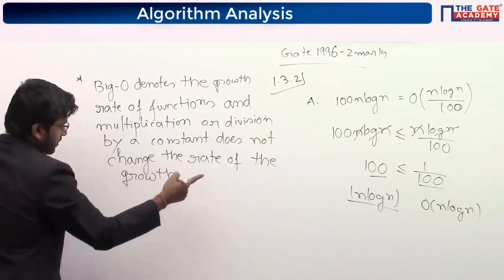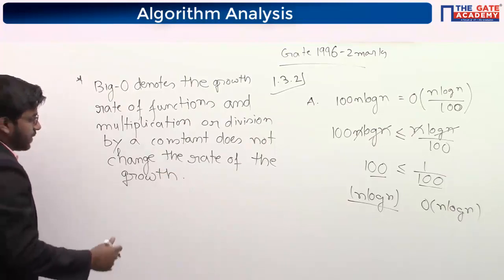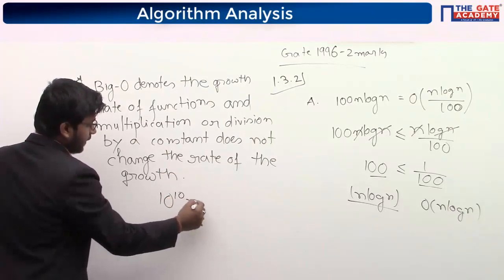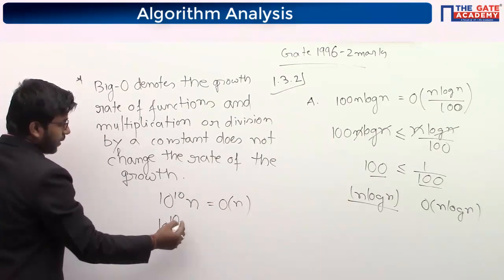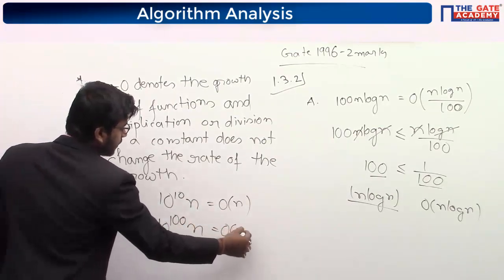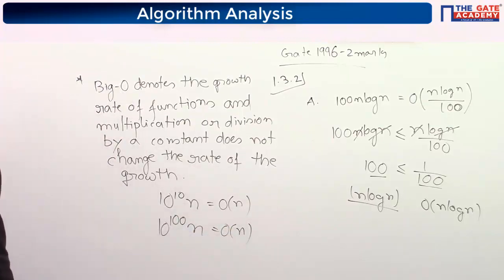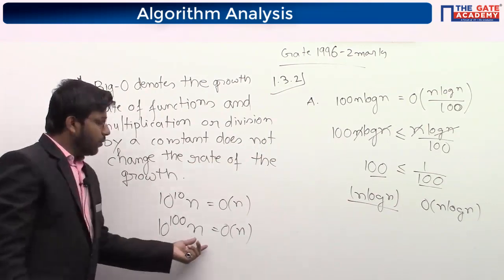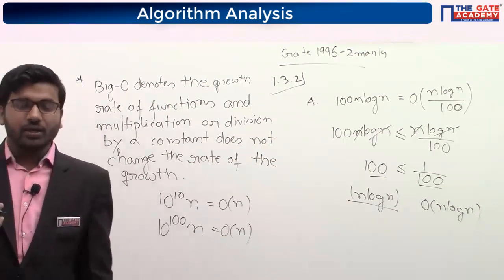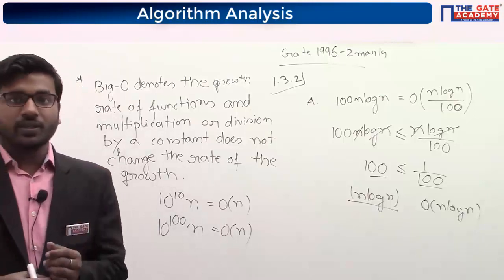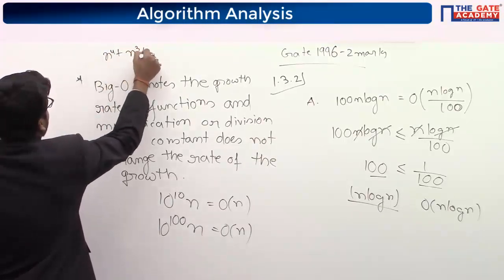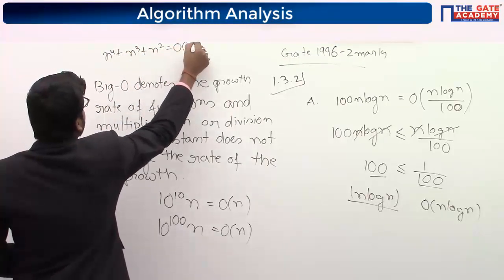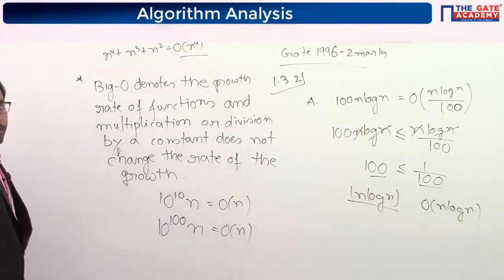So this is the explanation for this one, because if I write 10 to the power 10 n, then also big O is n, and if I write 10 to the power 10 100 n, then also big O of n, because we are not considering the constant. We have seen many times that when some constant came with n, we were only taking the highest term. Whenever we had n to the power 4 as the leading term, we were taking n to the power 4 as big O.